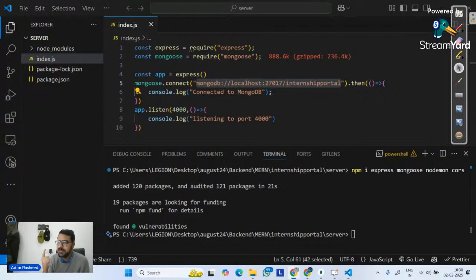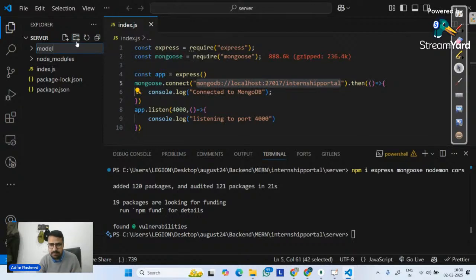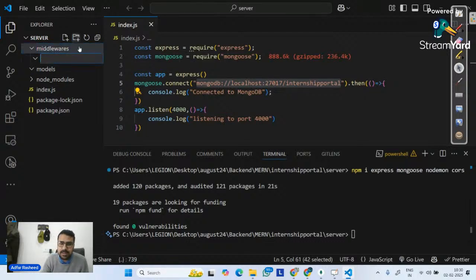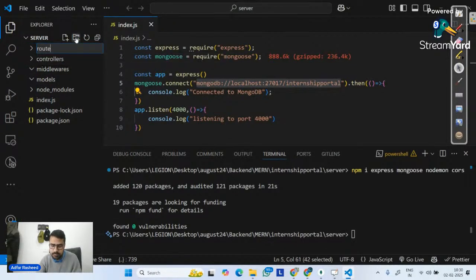As of now, let's understand one thing. Now we know what our application is. I, as a developer, will not create everything in my index.js, but I will create different folders. What is the first folder that I will create? First folder is models. Second folder is middlewares, right? Third folder is controllers. So we will create controllers, middlewares, models. And another folder that I am missing over here is called routes. Am I clear?